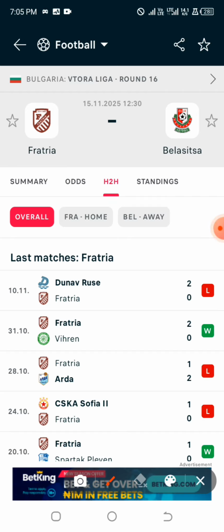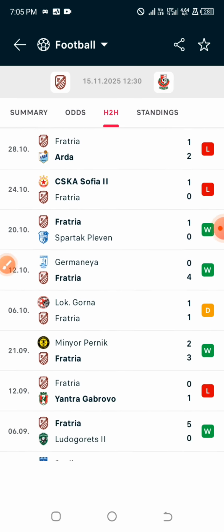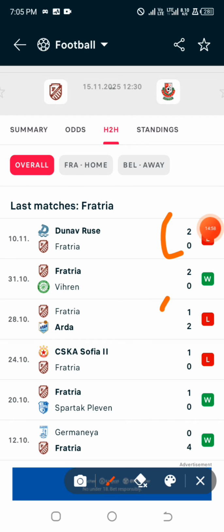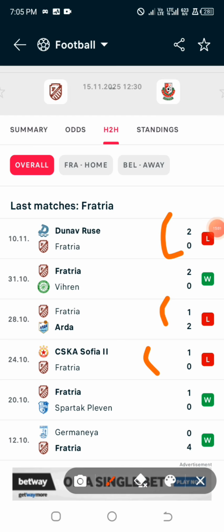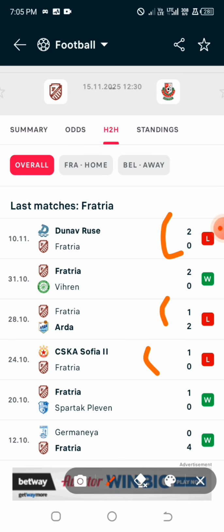So for the favorite team to win this game, I'm going to check their last 10 games and see if they currently have less than 2 losses. So we have 1, 2, 3. With these 3 losses in the last games, this particular game has already failed model 4, because they must not have more.